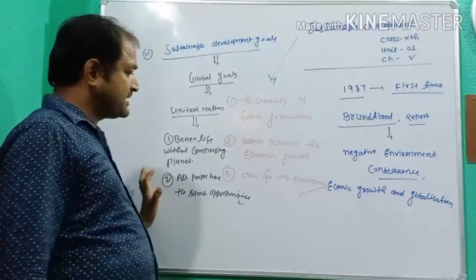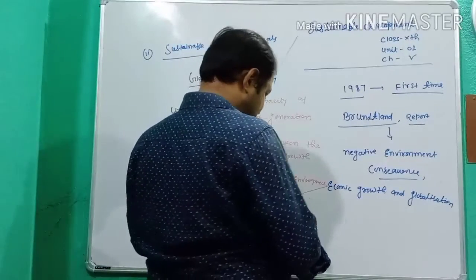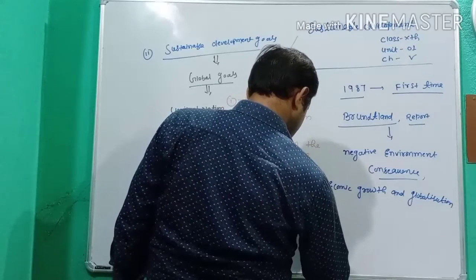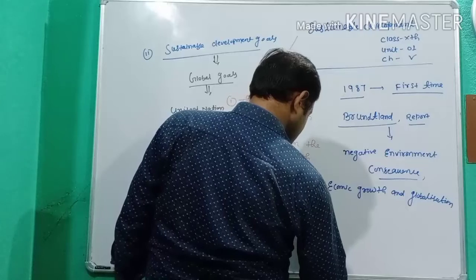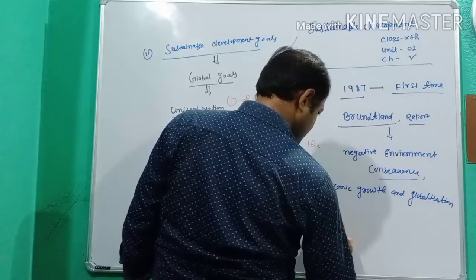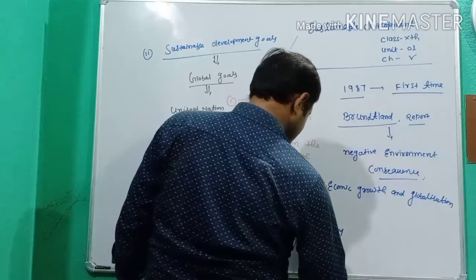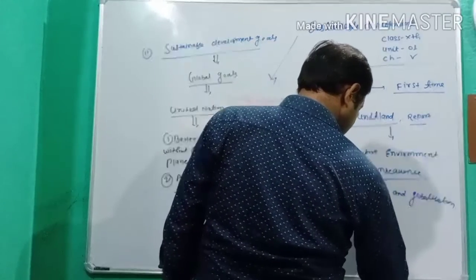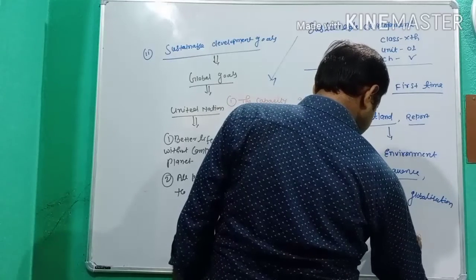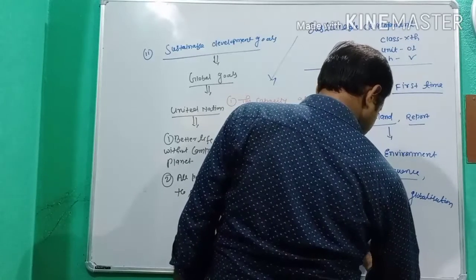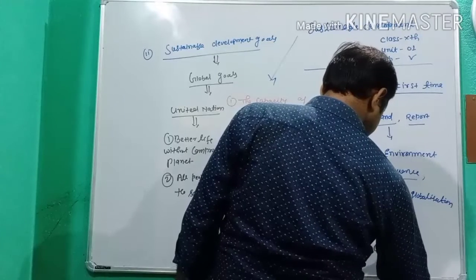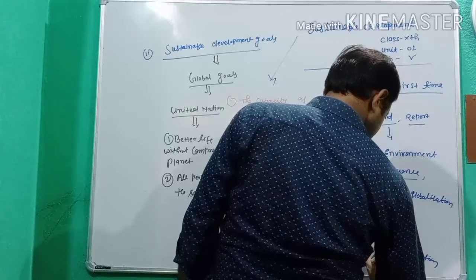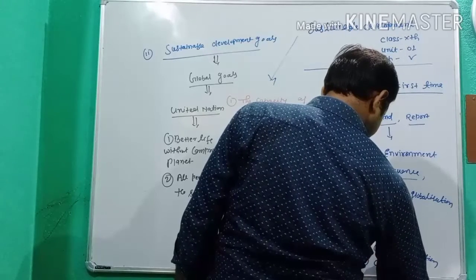These goals mainly focus on points such as: first, no poverty; second, zero hunger; third, good health; fourth, quality education; fifth, clean water.